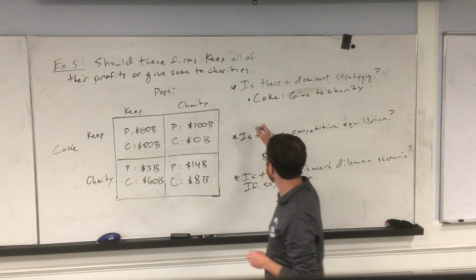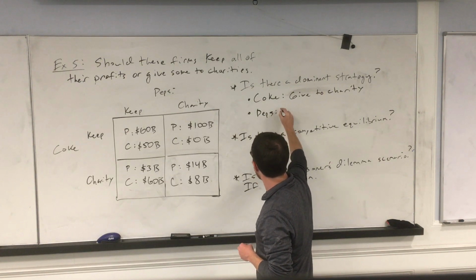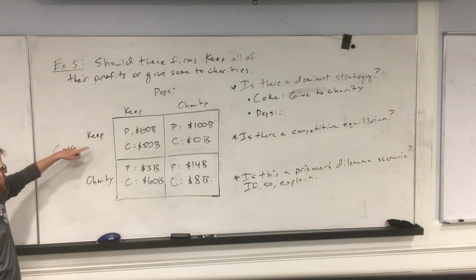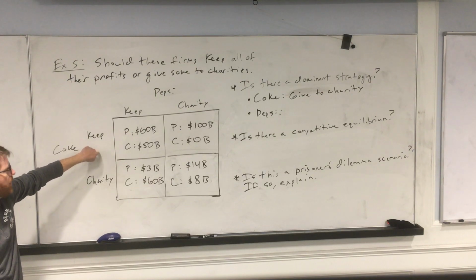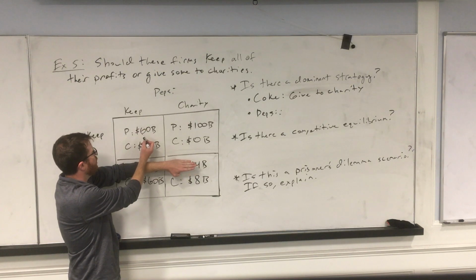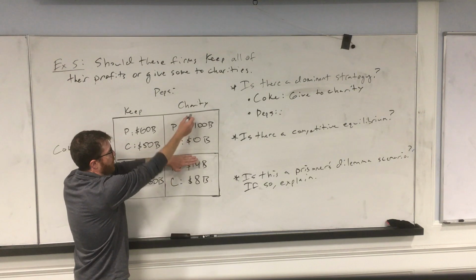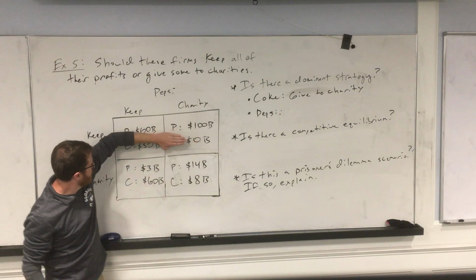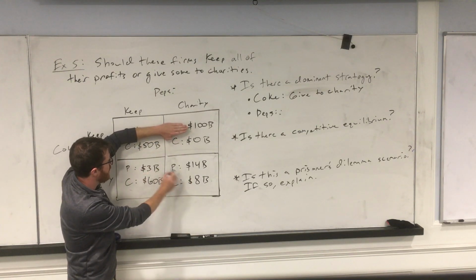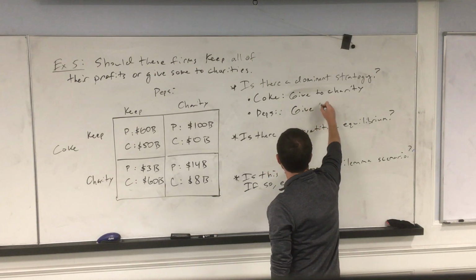Now let's think about Pepsi. They don't know what the other firm is going to do, so they have to go through the possibilities. Coke could choose to keep all their profits, not give any money to charities. In that case, Pepsi is choosing between keeping their profits or giving to charities. 100 billion is bigger than 60 billion, so they would prefer to give to charities. Coke could choose to give to charities. In this case, Pepsi is choosing between 14 and 3. 14 is bigger than 3, so Pepsi is going to give to charities.